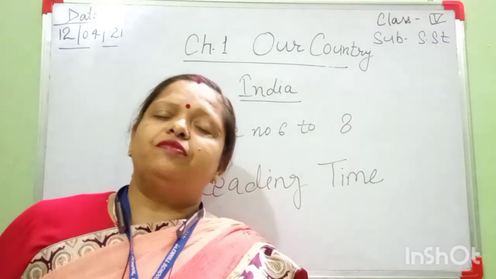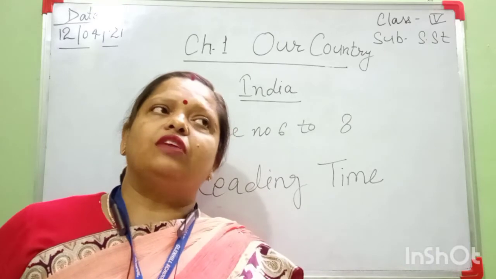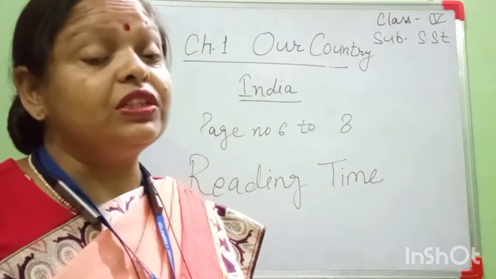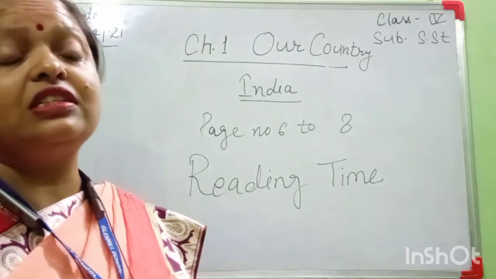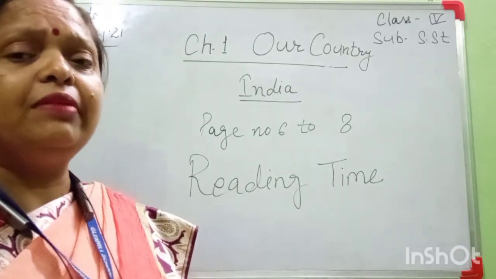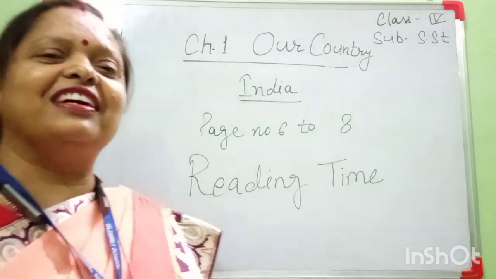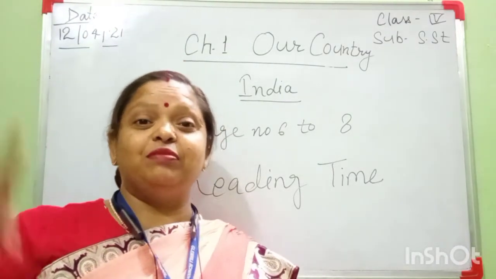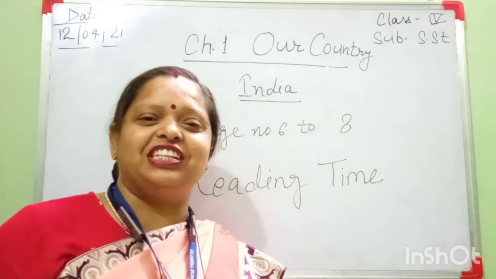Some facts about our country I will tell you. Our country is the 7th largest country in the world. Which is the first largest country in the world? Anyone tell me. When you are in a classroom, maybe some students give the answer. Ma'am, Russia is the largest country in the world.